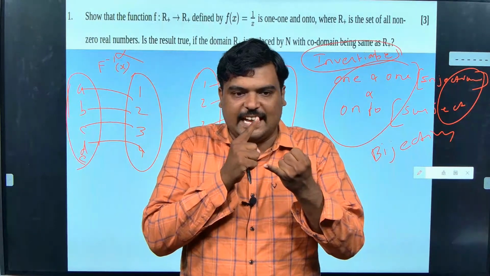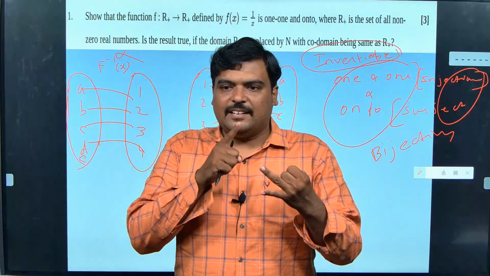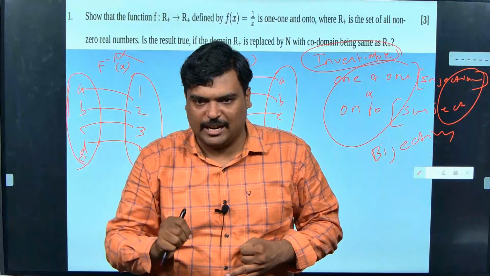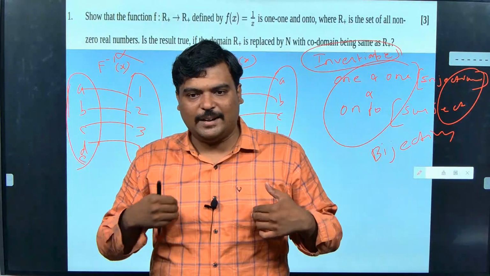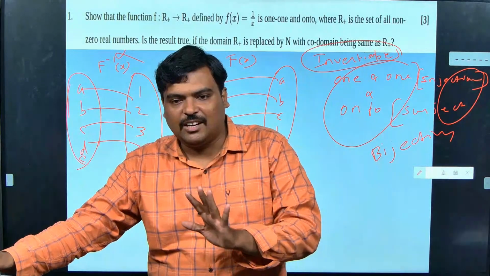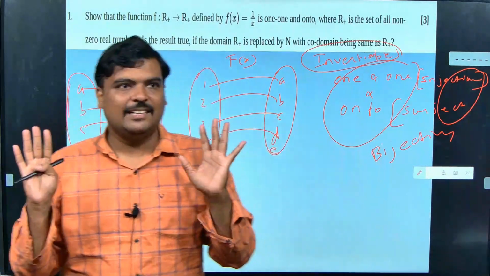Check whether the function is having an inverse. Check whether it is invertible. Even if they ask four different questions, the answer is the same. What am I going to do? I am going to check whether the function is 1-to-1 and on-to. Clear, guys? Did everyone understand?